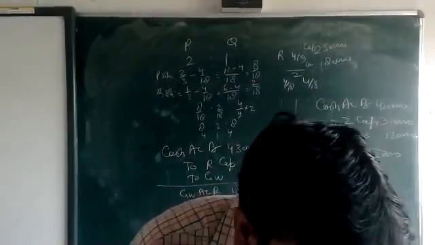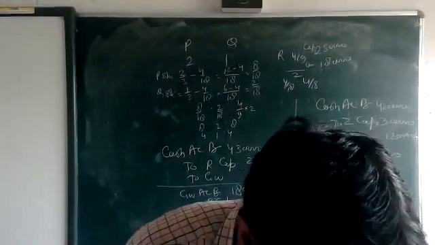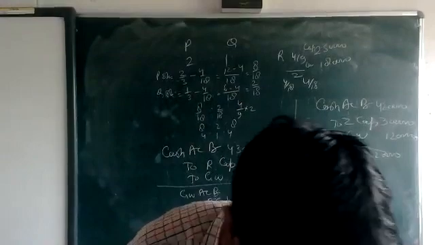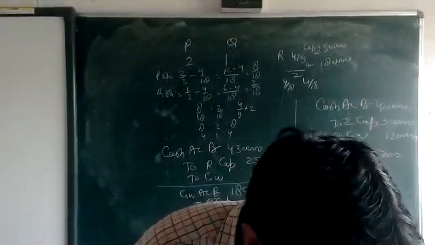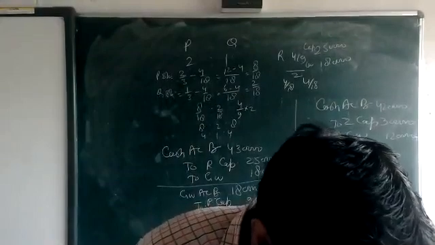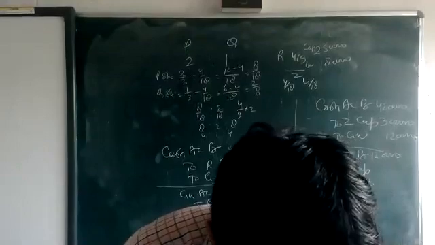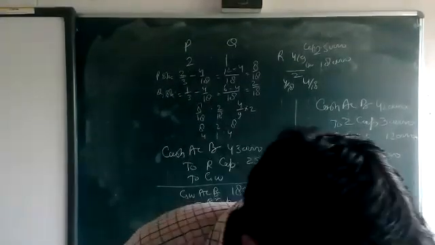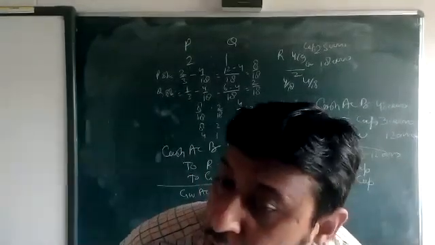Okay, just see again. X and Y are the partners sharing profit in the ratio of 3:2. Okay, they admit Z as a new partner for 1/3 share of the profit. Z acquires his share from X and Y in the ratio 2:3.